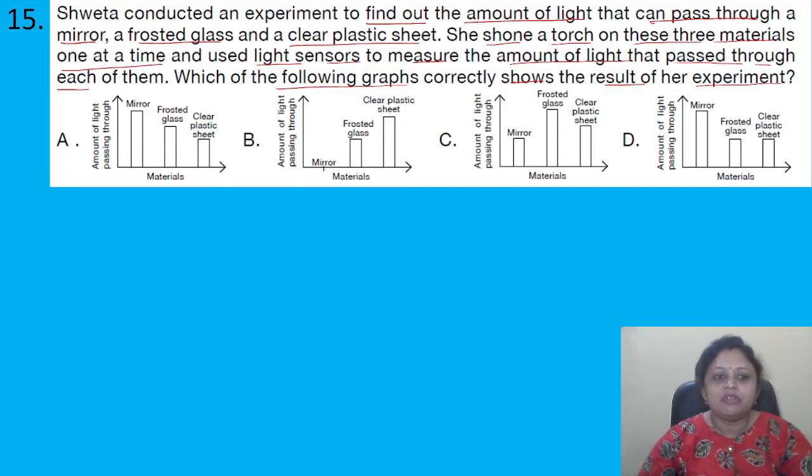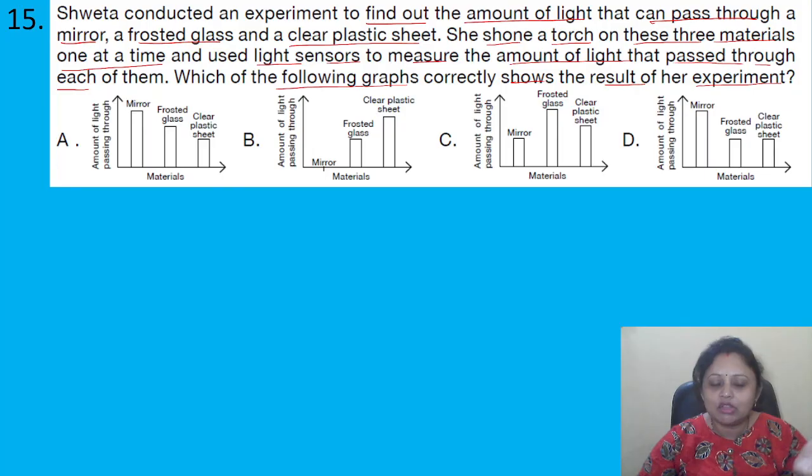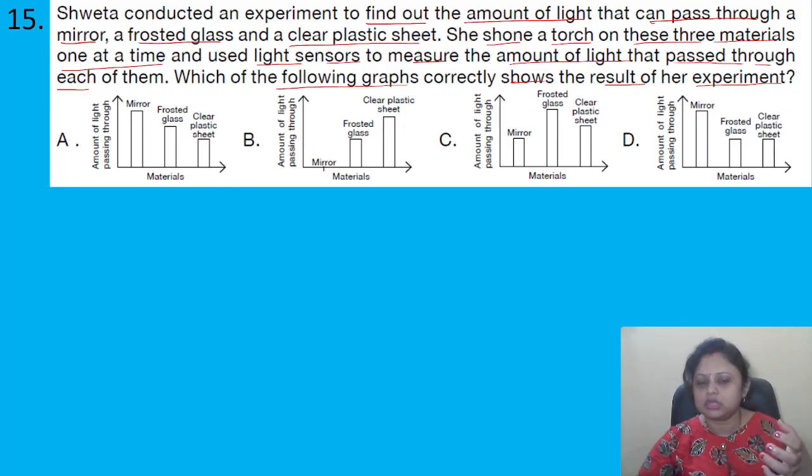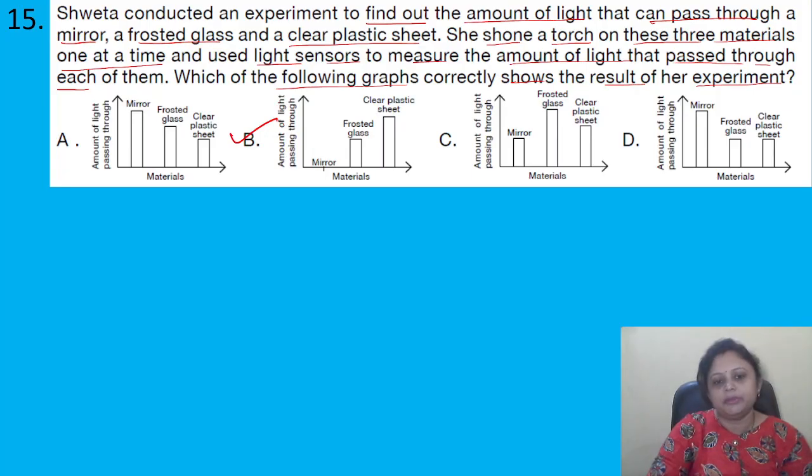If we see for the mirror, we cannot see what is present beyond the mirror. So it is not allowing the light to pass through. Frosted glass, you can see up to some extent. So it is allowing some of the light to pass through it. Clear plastic sheet, it is transparent. We can see whatever is present on the other side of the clear plastic sheet. So it is allowing the light to pass through it. So the correct answer is option B.